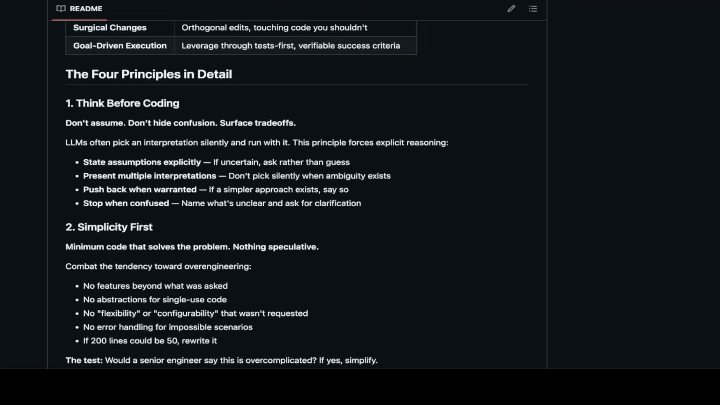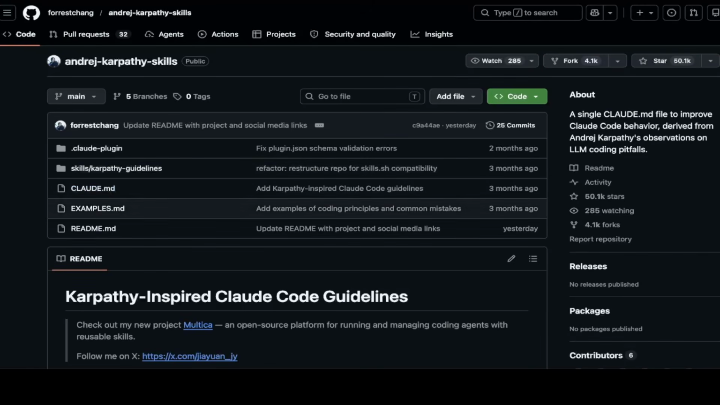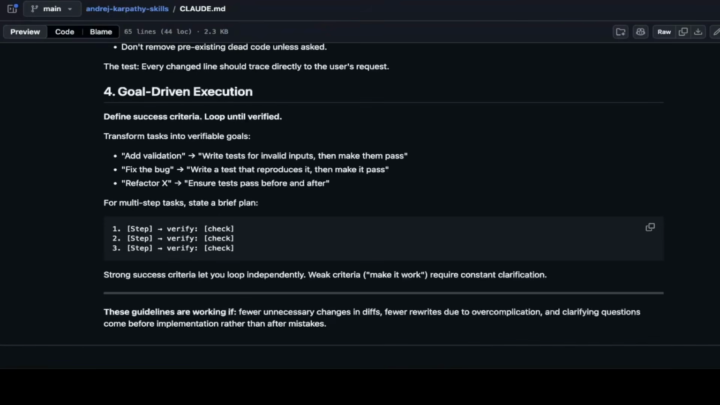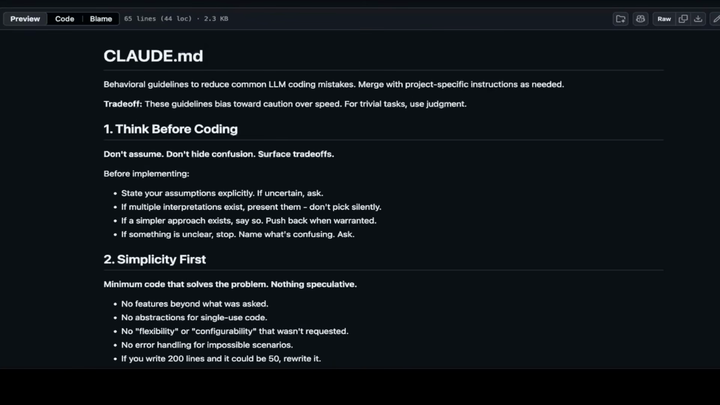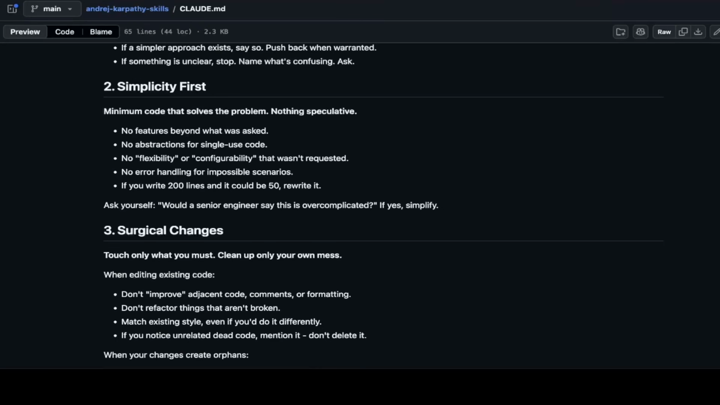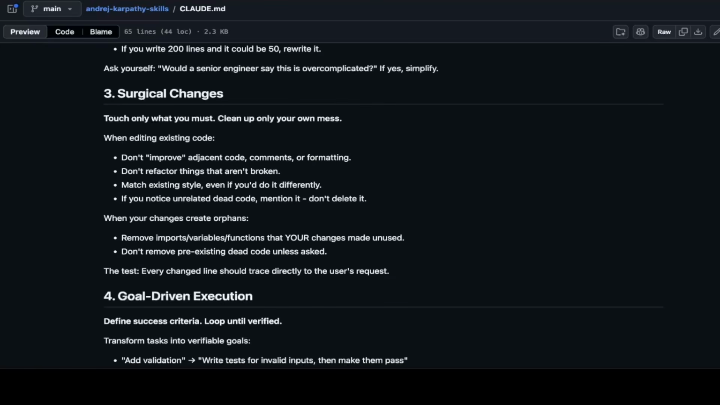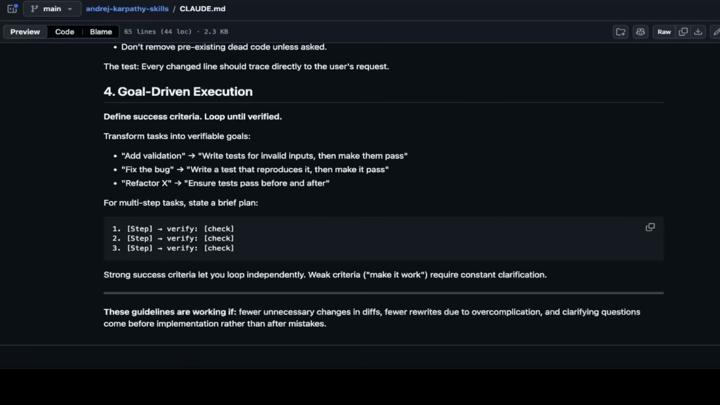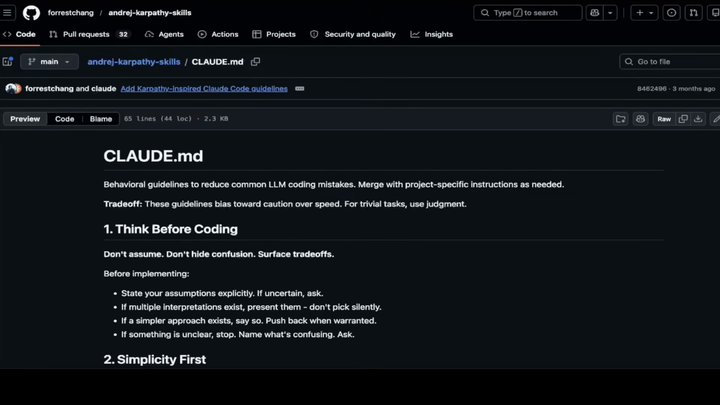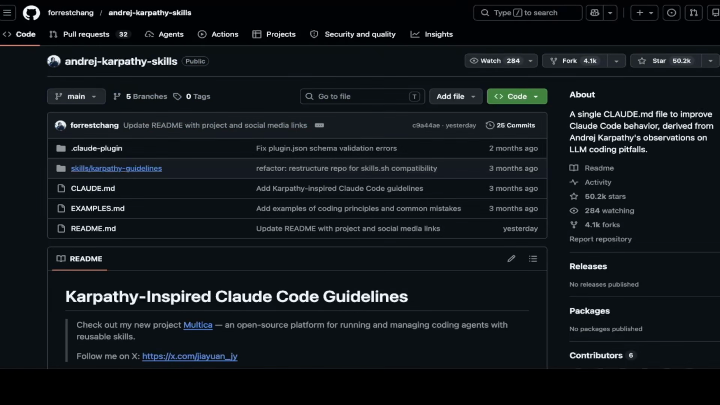So it's very simple. The file only has about this much, so very light. The very important thing is that it has to be very, very light, right? Think before coding, simplicity first, and surgical changes. When editing existing code, don't improve adjacent code, comments, or formatting. So let's go to actual examples to see why these guidelines apply. Go to the examples here.